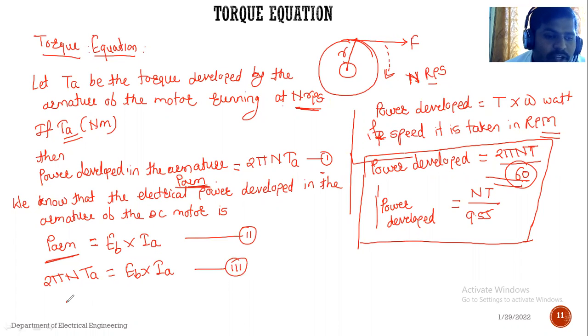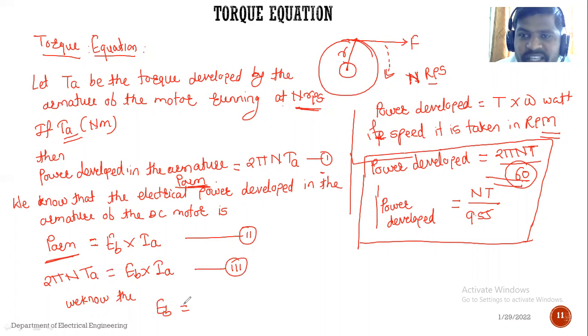Now we know the back EMF equation: EB equals phi P N Z divided by 60A.